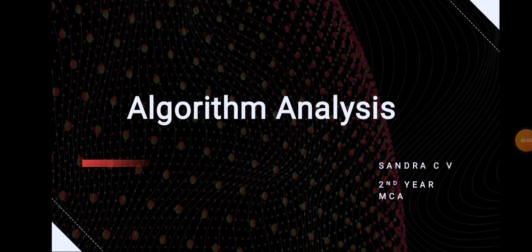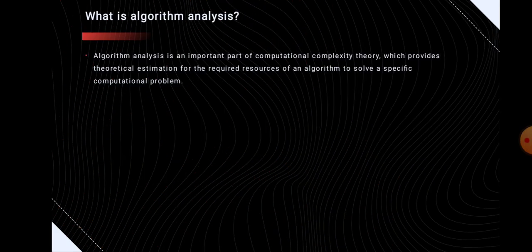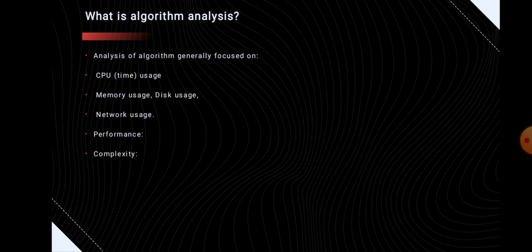So, first we need to know what is meant by algorithm analysis. Algorithm analysis can be defined as an important part of computational complexity theory, which provides a theoretical estimation for the required resources of an algorithm to solve a specific computational problem. That means the analysis of an algorithm is the determination of the amount of time and space resources required to execute it, and it generally focuses on CPU time usage, memory usage, disk usage, and network usage.